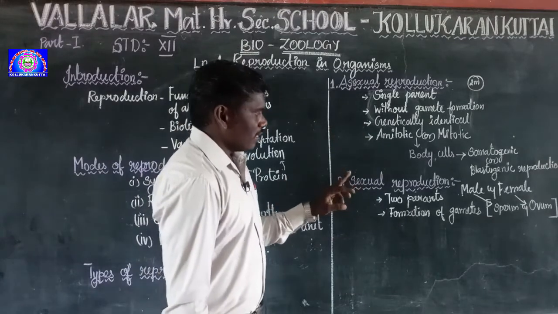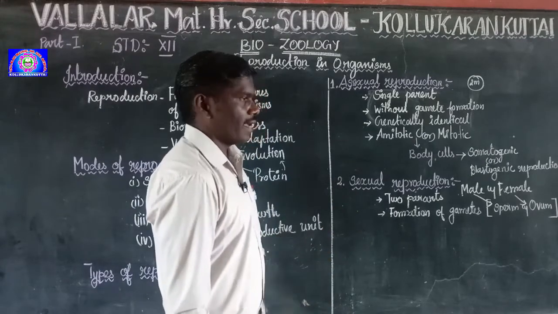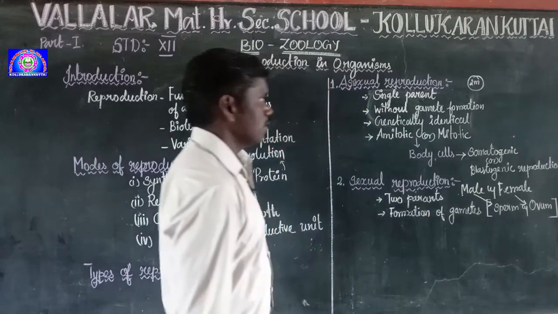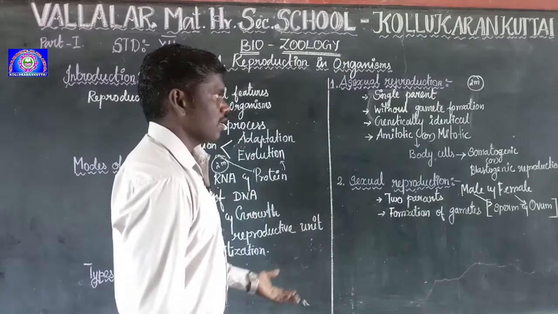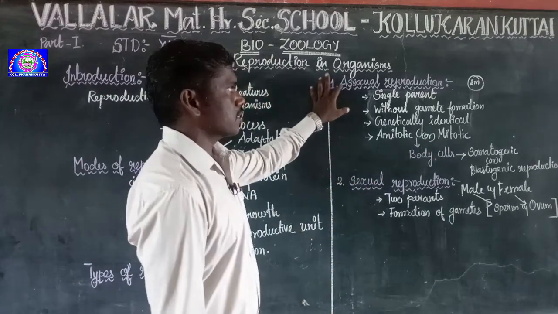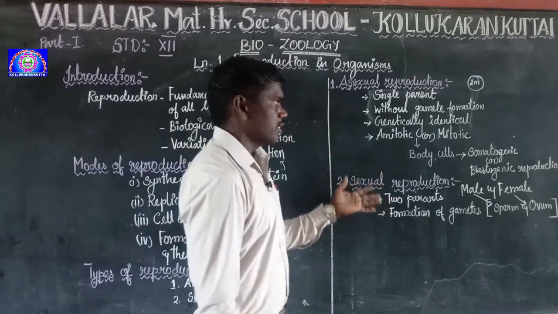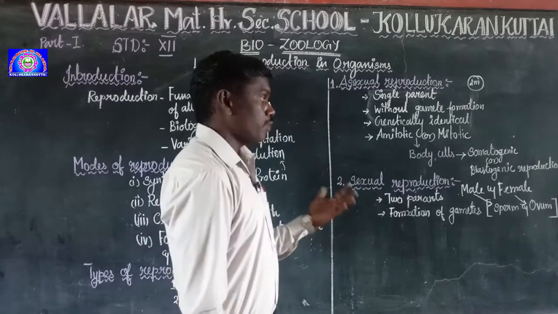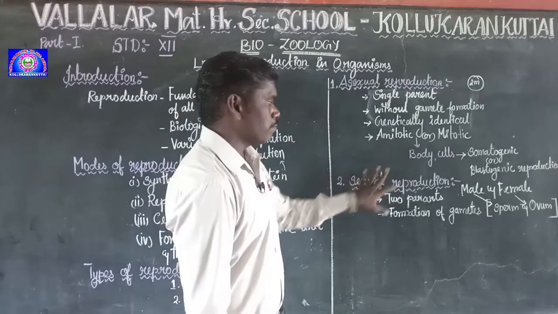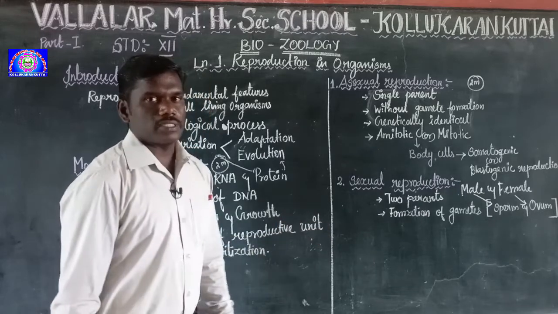But here, definitely, it is going to differ from the parent, because the two parents contribute genetic material. So it is not genetically similar. And then amitotic or mitotic divisions happen in asexual reproduction, but in sexual reproduction, mitotic and meiotic divisions happen. In asexual reproduction it happens in the body cells, but in sexual reproduction, it happens in the reproductive cells.